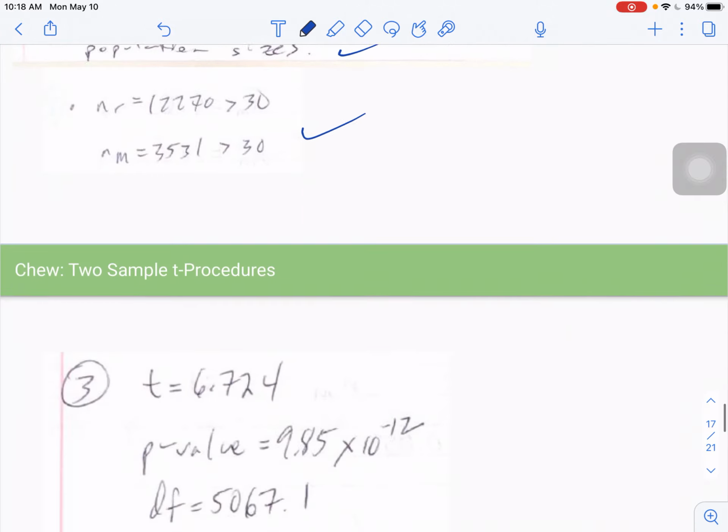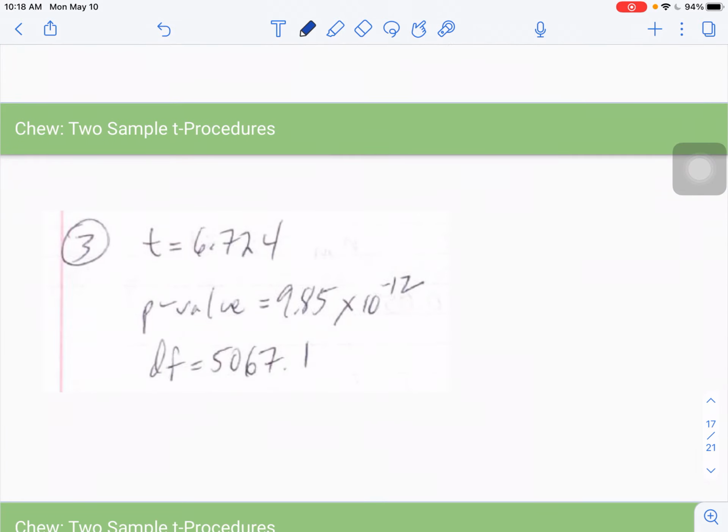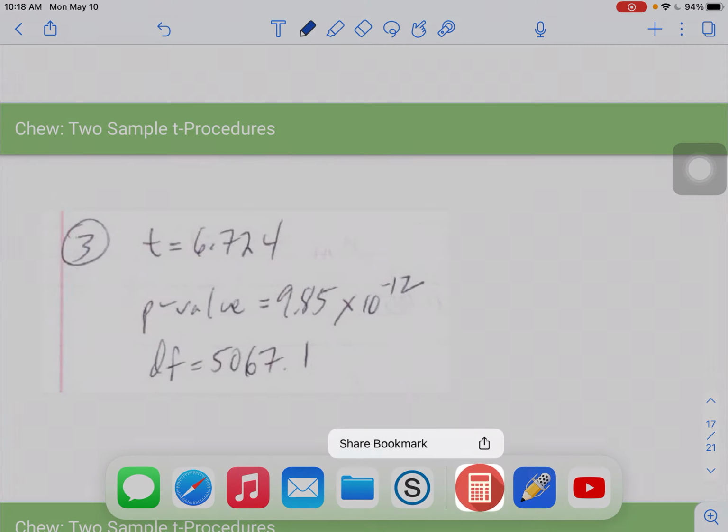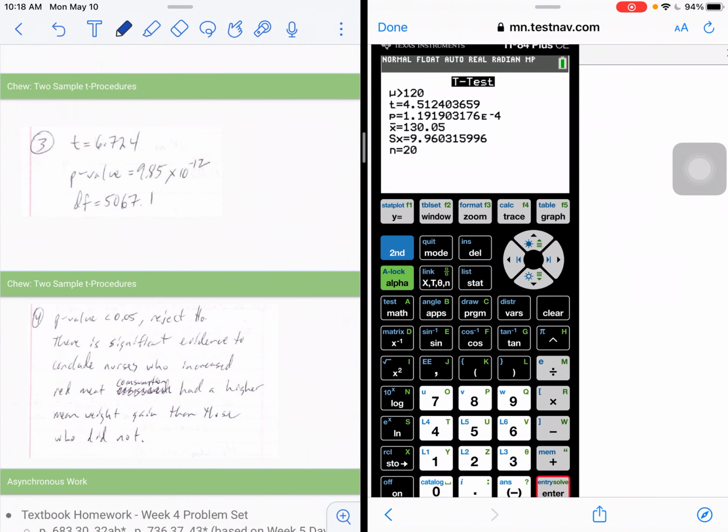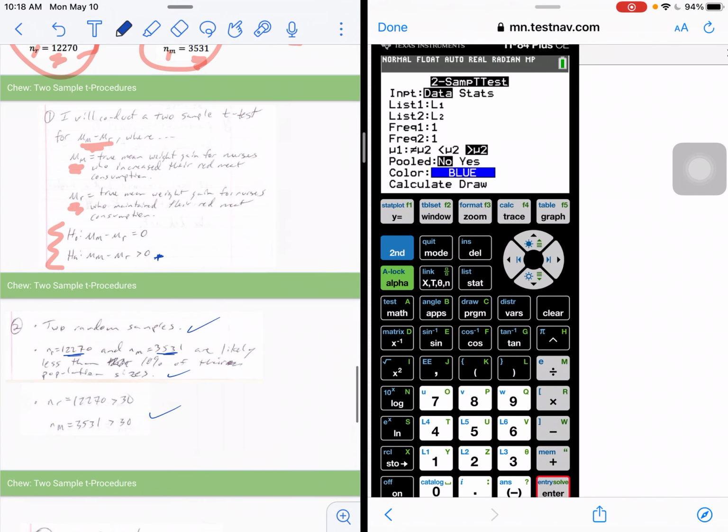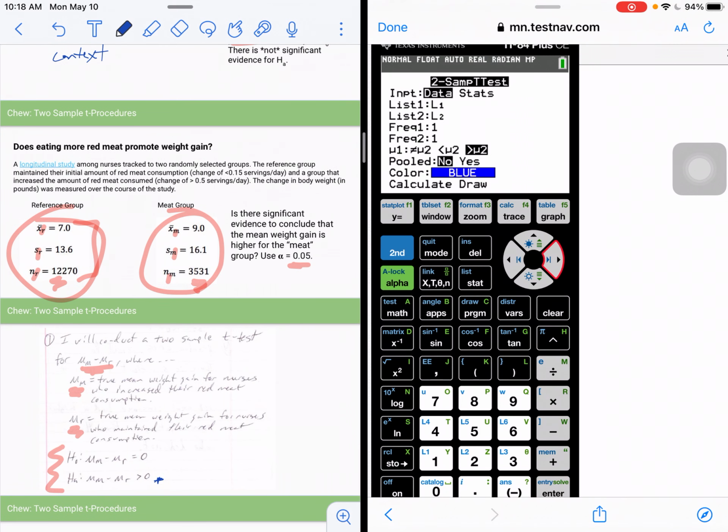We didn't have to consult the box plots or anything. And then what I did is I went in and used the 2-samp t-test. So I'll show you that now. So again, stat, tests, and then I'm going to pick the 2-samp t-test. All right, and then I'm going to go back. We were given stats, so I'm going to hit stats for my input. So my X bar 1, I'm going to let this one be the meat group. So 9 for a mean, 16.1 for S, 35, 31 for that sample size.